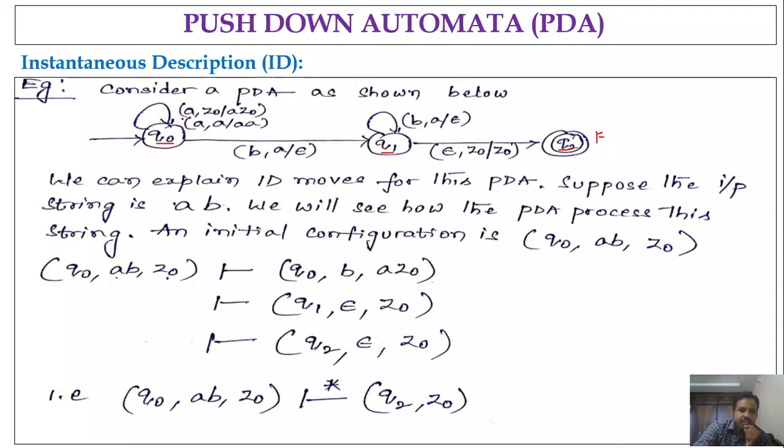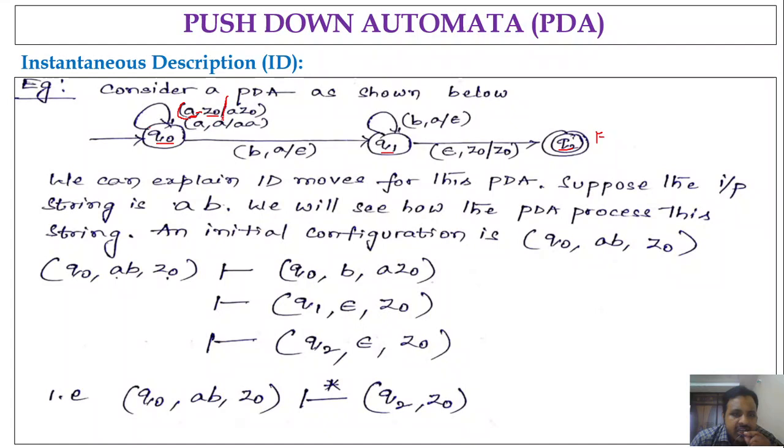Here, if you see Q naught, a comma Z naught slash a Z naught. What does it mean? Observe carefully. You are in state Q naught and you are reading the input symbol a, comma Z naught, meaning the stack symbol is Z naught.